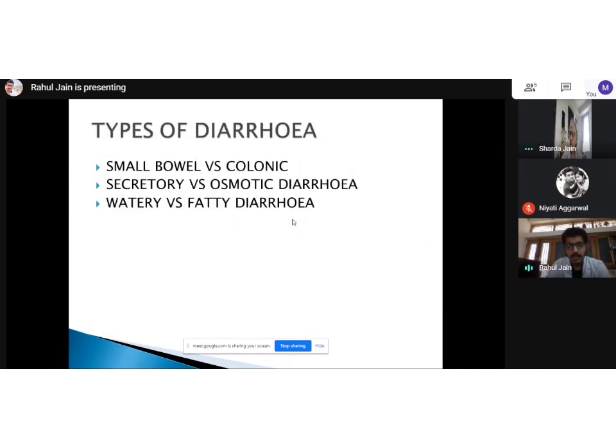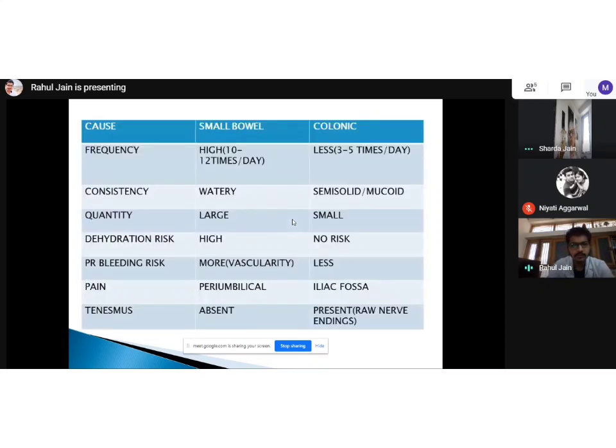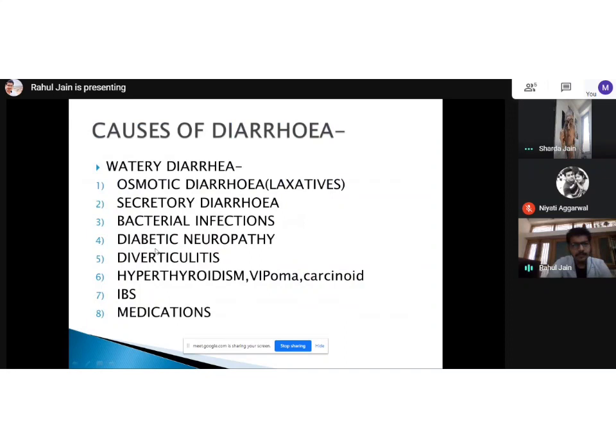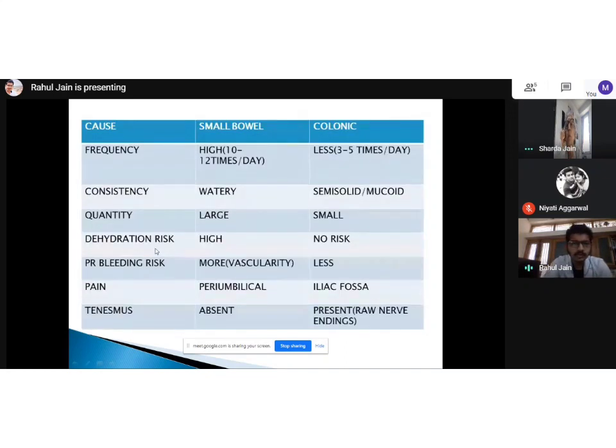As I mentioned, the differences between small bowel and colonic diarrhea are very important. The reason is this point here, dehydration risk. If you can see the fourth point, dehydration risk. When we see someone having small bowel diarrhea, the dehydration risk is very high, while in colonic diarrhea the risk is almost nil or no risk.